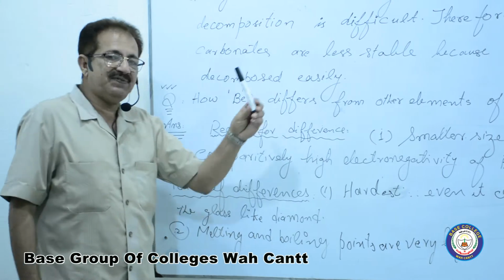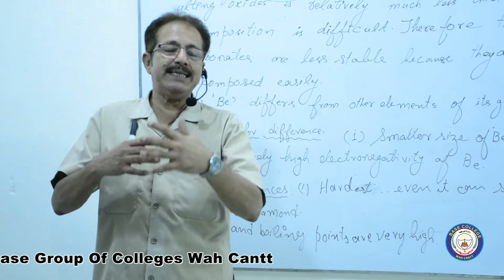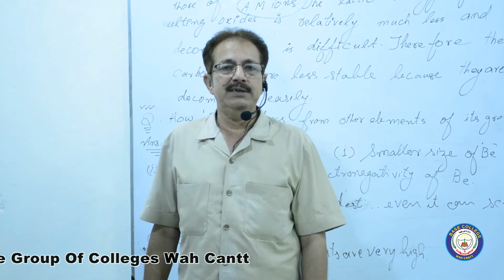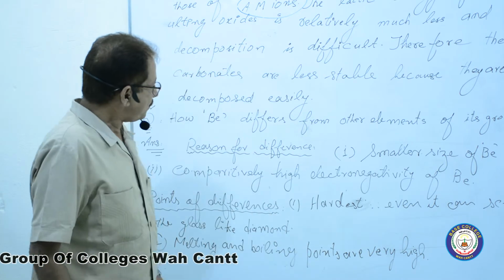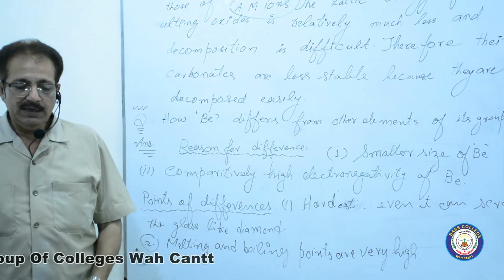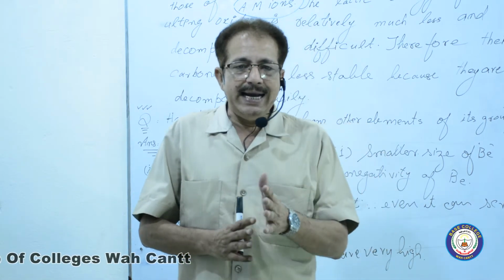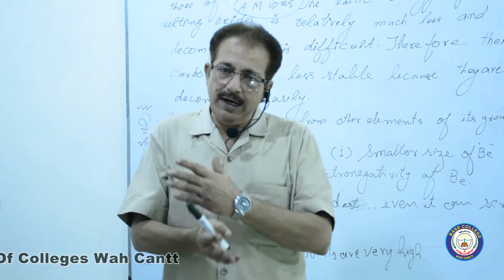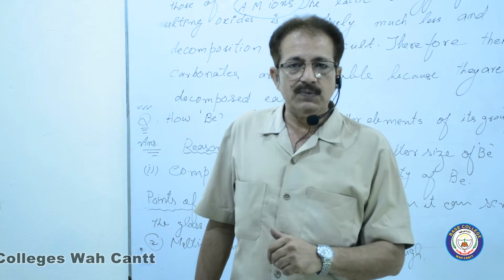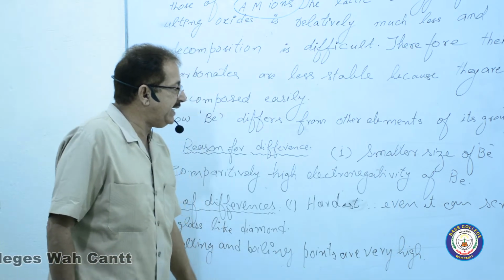Reason for the difference. First of all, we are going to discuss the main reason why beryllium differs from its own family members. Number 1, smaller size of beryllium. Beryllium is very, very small in size as compared to all its other family members, whether in the form of atom or ion.